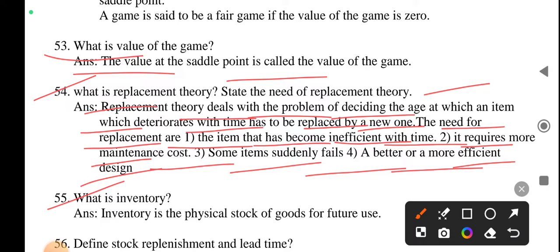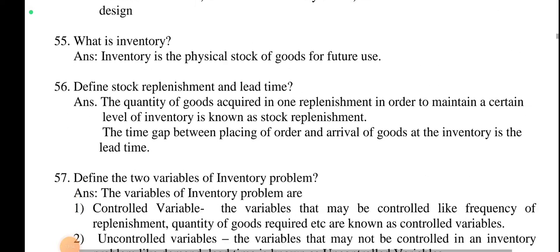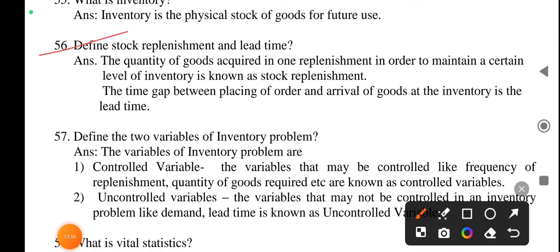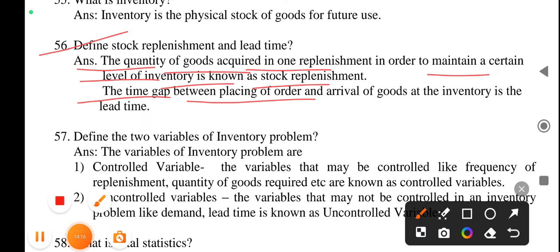What is inventory? Inventory is the physical stock of goods for future use. Next, define stock replacement and lead time. The quantity of goods acquired in one replacement in order to maintain a certain level of inventory is known as stock replacement. The time gap between placing